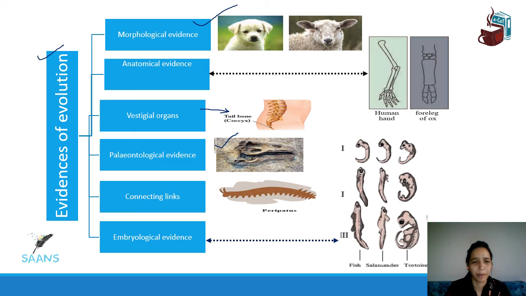Connecting link, we have the peripatus as a connecting link. See, the body of the peripatus is only like a line or a segmented arrow. You can see small dots. So that's how I remember peripatus to be the connecting link. And last but not the least, embryological evidence. Embryo, nothing but here, this is embryological evidence. If you have any funny terms for this one, something that you can stress your brain to remember,